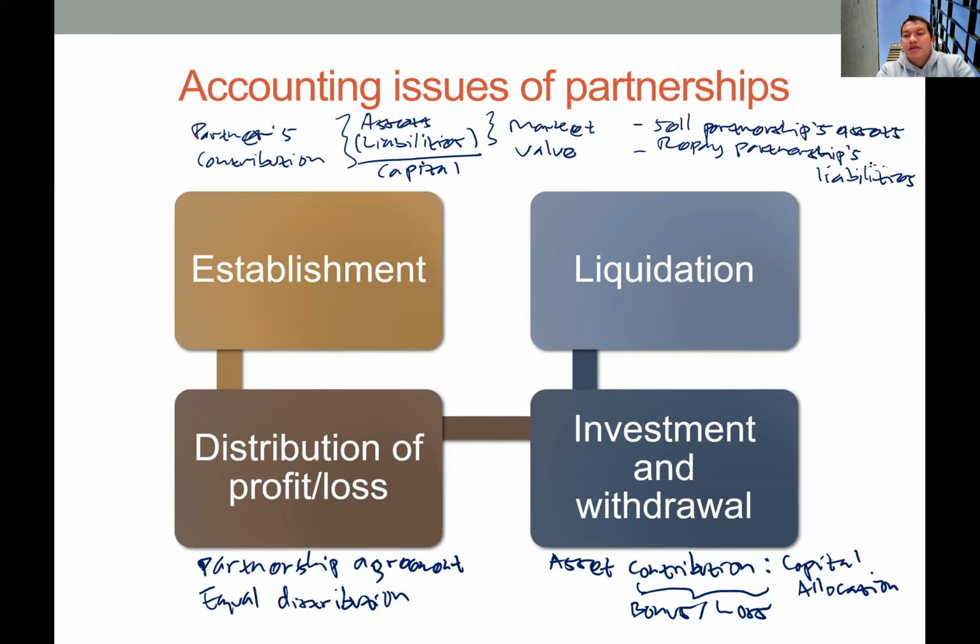So the partners have unlimited liability in satisfying the partnership's loans or liabilities. And lastly, if they have remaining cash, they will distribute the cash to the partners. So this will be the last journal entry for this partnership.